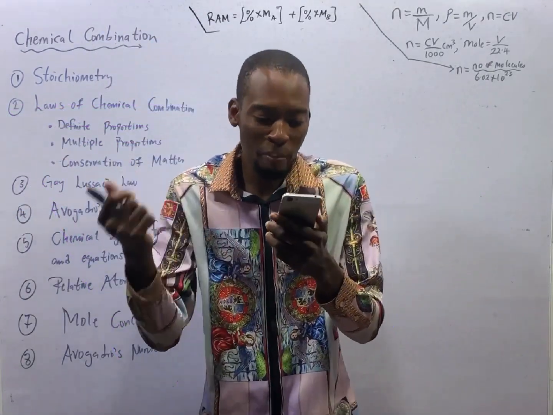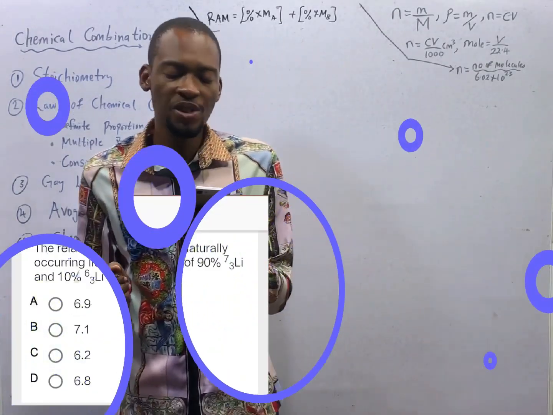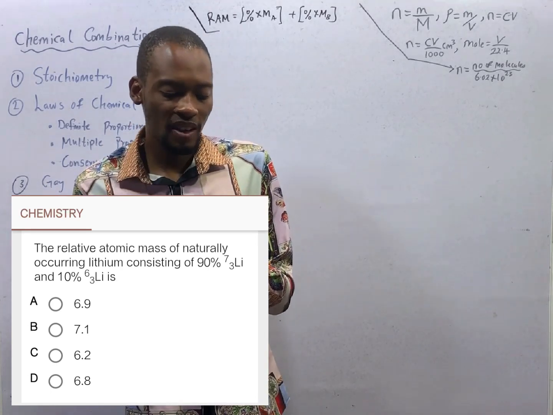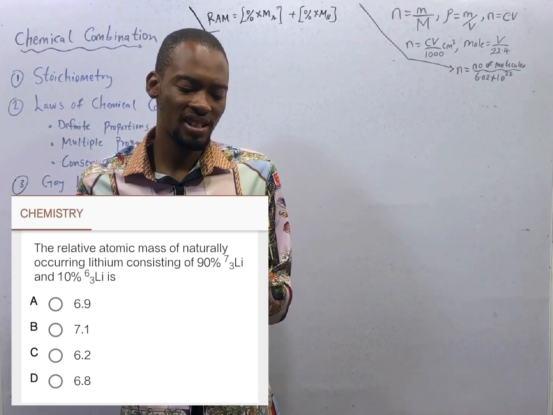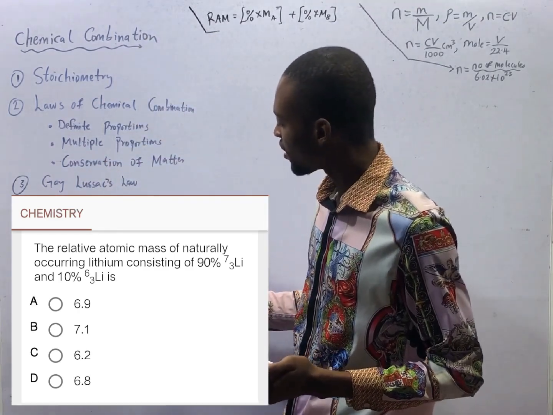The relative atomic mass of naturally occurring lithium, consisting of 90% lithium-7 and 10% lithium-6, is dash. This is under isotopy and relative atomic mass.